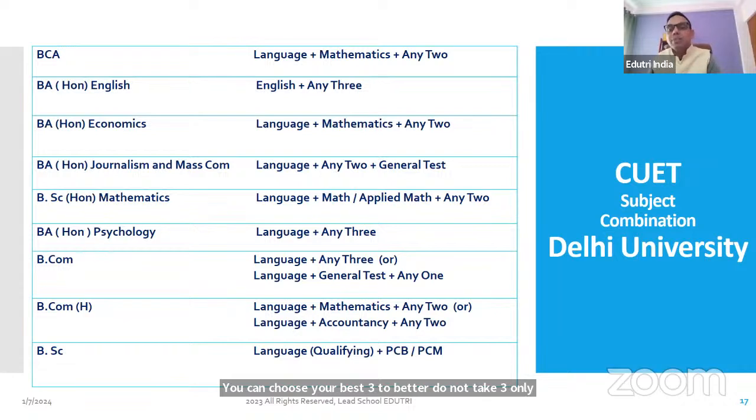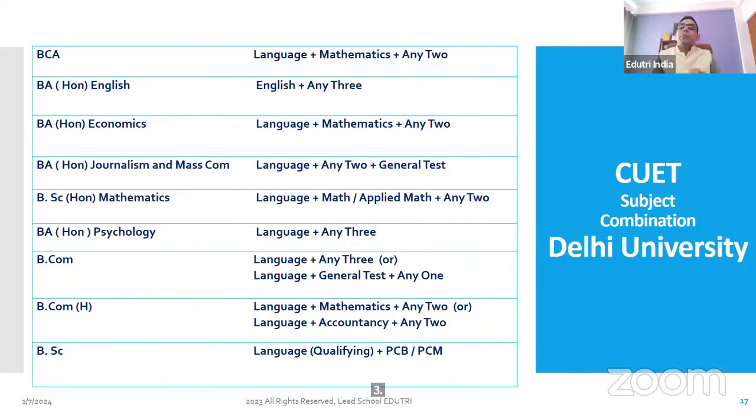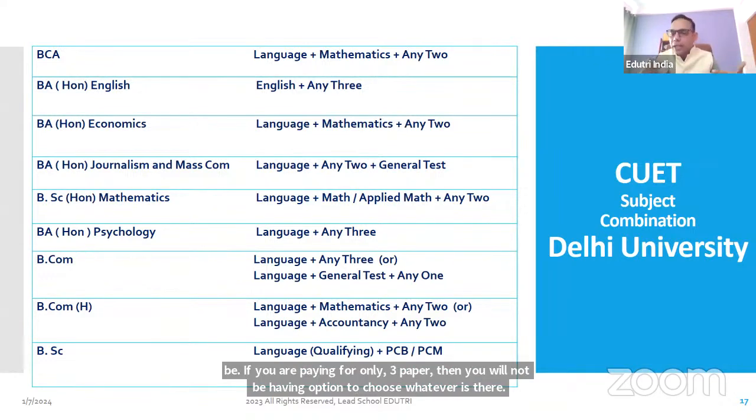Or if you have five subjects along with language, then go with all five for CUET, so that the best three can be marked. If you are preparing for only three papers, then you will not have the option to choose. Whatever is there, you have to put those marks only while filling the website of Delhi University.